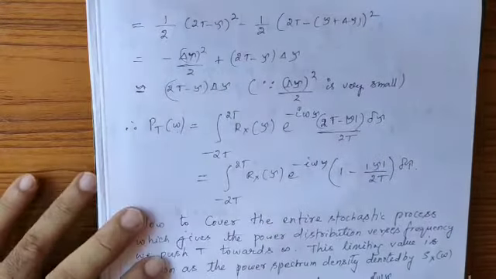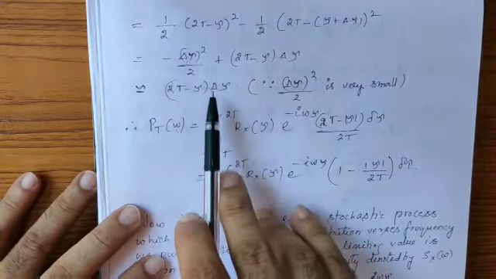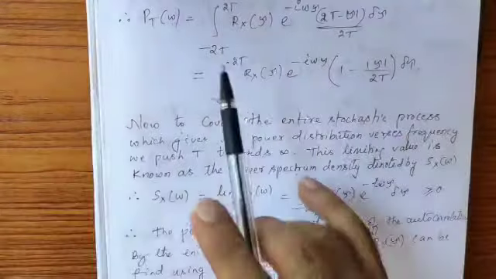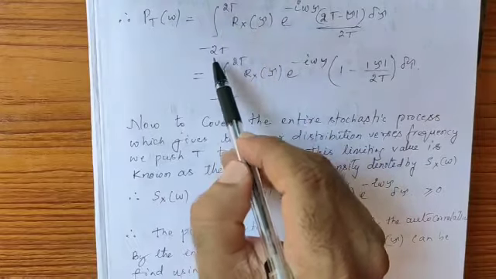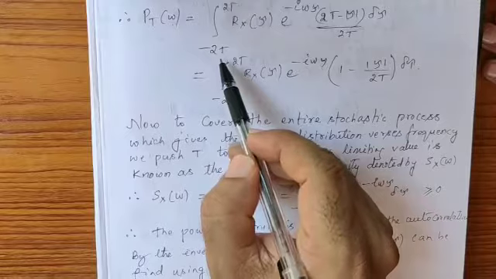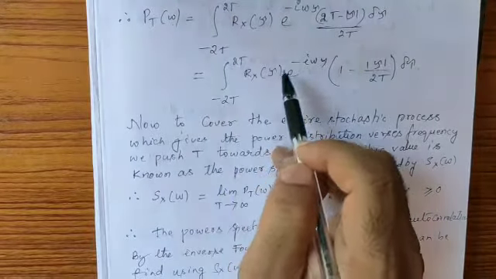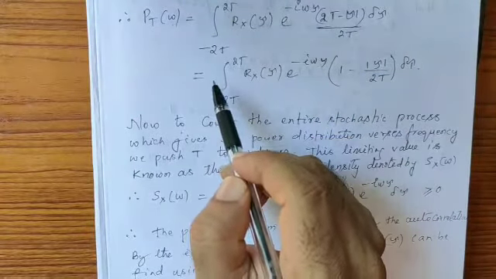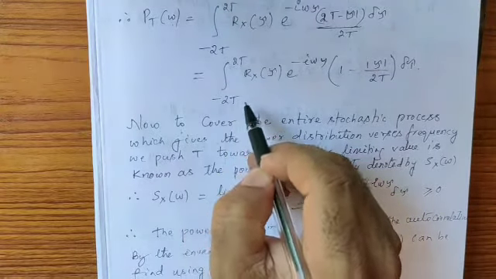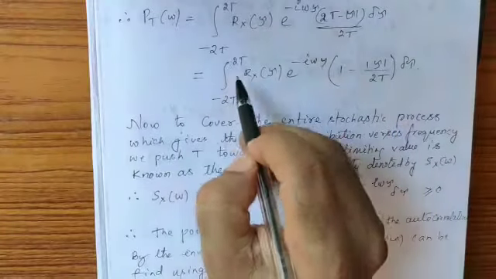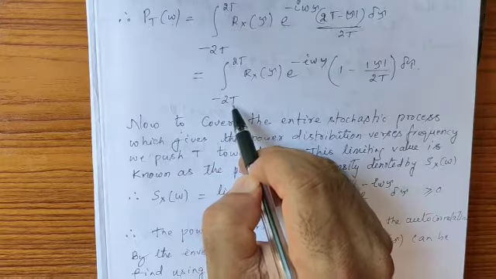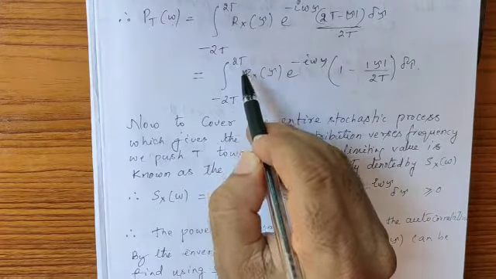Now I will substitute this value in place of dt1 dt2. Therefore Pt of omega becomes an integral from minus 2t to 2t. Why minus 2t here? Because the lowest value that tau can take is minus 2t, because we know that t1 minus t2 is equal to tau. If you substitute t1 equal to minus capital T and t2 equal to capital T, you will find the lowest value minus 2t that tau can assume. Similarly, the highest value that tau can assume is 2t. So we are integrating between minus 2t to plus 2t with respect to tau.